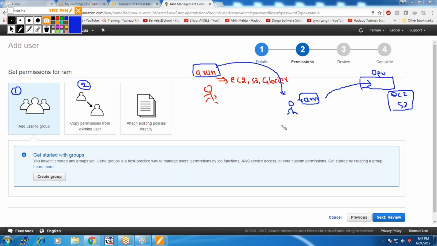The third option, we can create our own policies. The policies can be either predefined policies of Amazon, or we can create our own policies for the user accordingly. So that is option 3. Here we are going to start with option 3, attach existing policies directly. Okay.